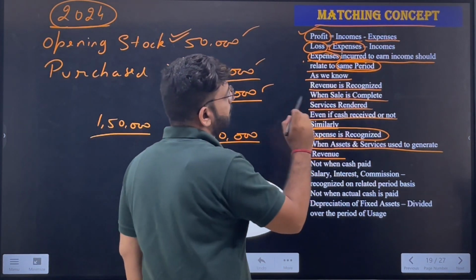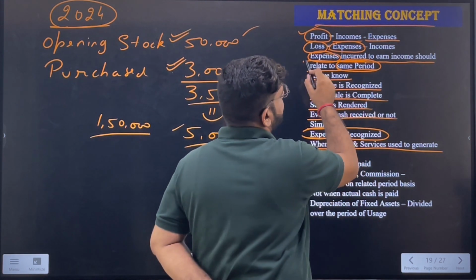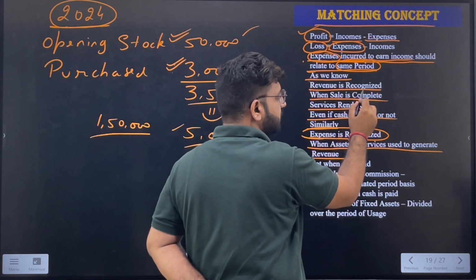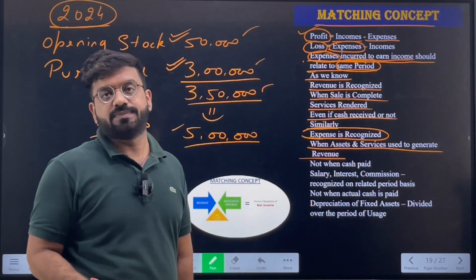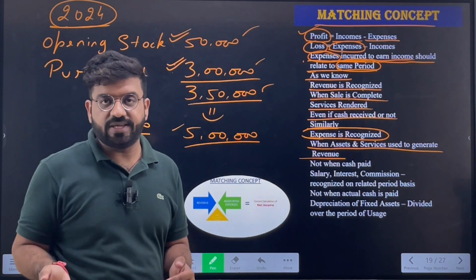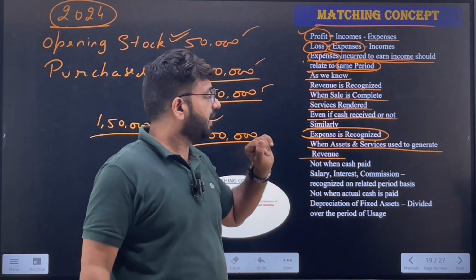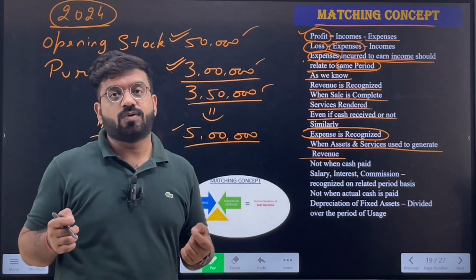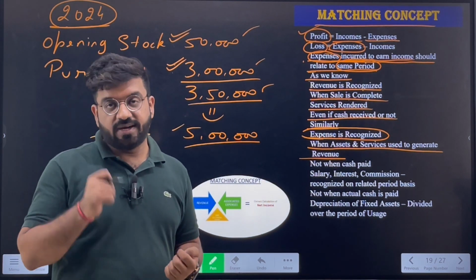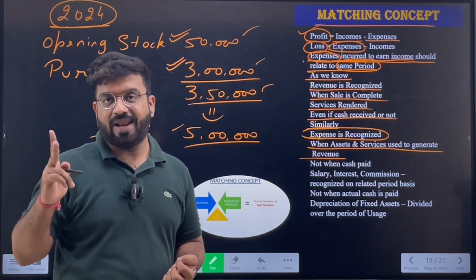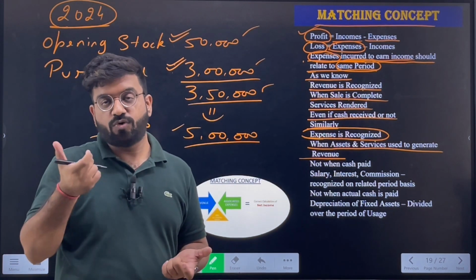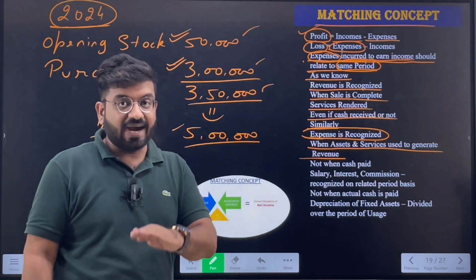So now we'll come back to the scenario, the reading part. Expenses incurred to earn the income should relate to the same period. As we all know, revenue is recognized when the sale is complete. When is the revenue recognized? We have already studied that when the sale is complete, when the services are rendered, even if the cash is paid or not. Now, talking about the expenses, in the previous year, we incurred an expense of 2 lakhs. But in order to calculate the profit, we only subtracted 1,50,000. That's what has been written here.